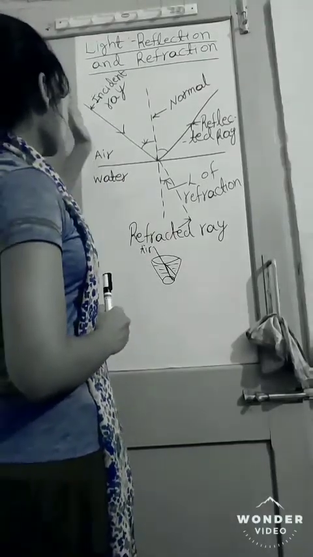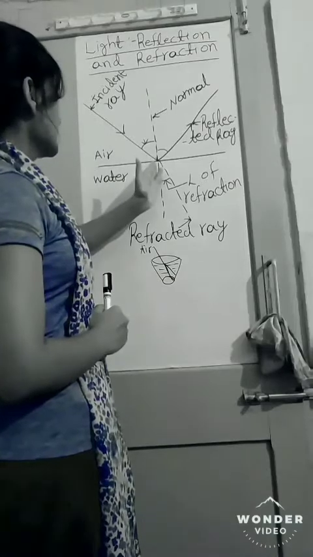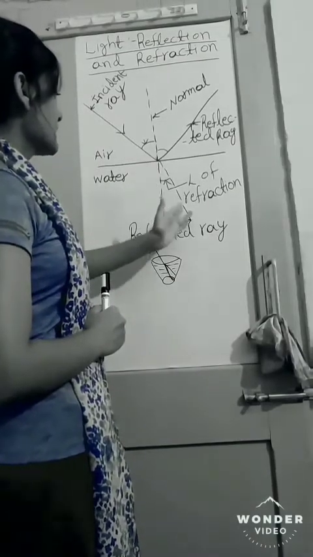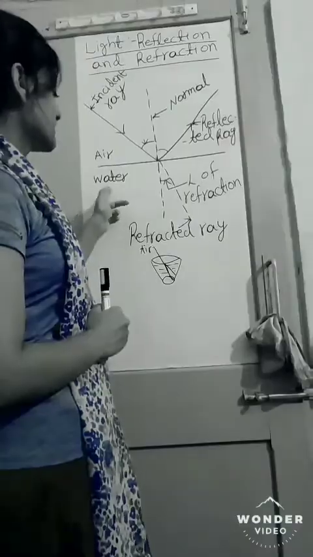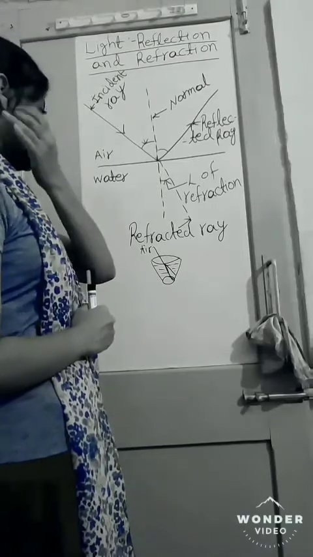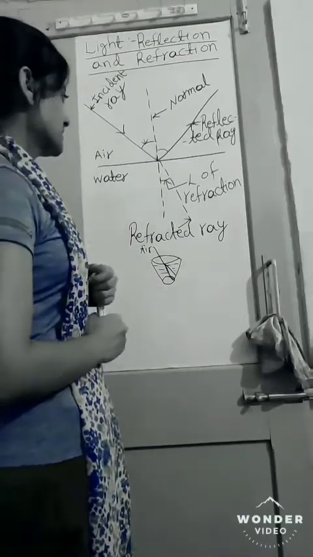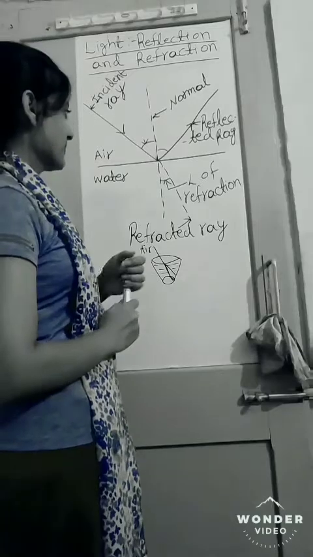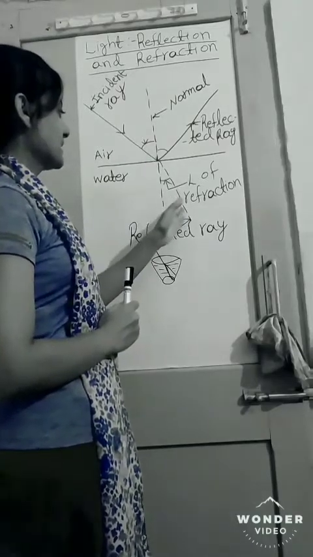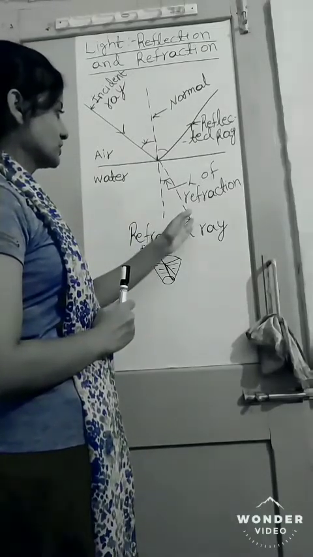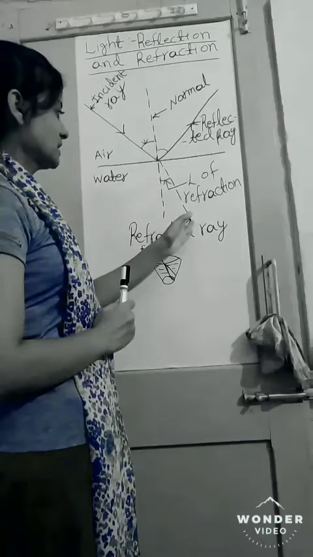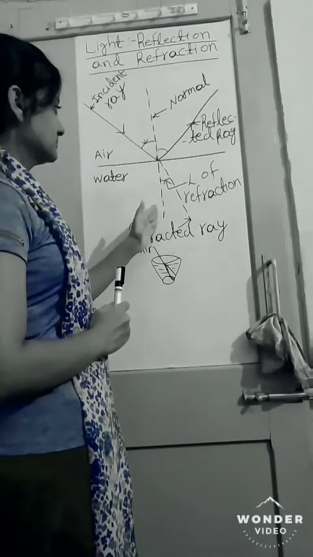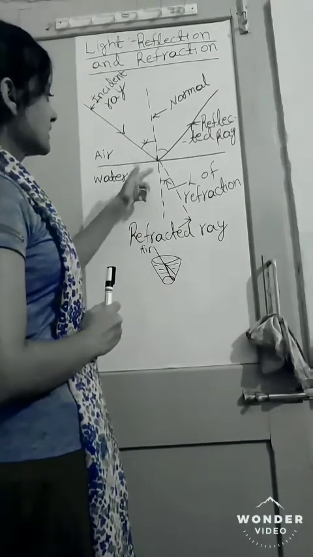So, when the ray gets incident and travels inside the medium of water, it gets bent, and that is known as refraction. The angle that is made by the ray that is bent, okay, along with the normal, is called the angle of refraction.